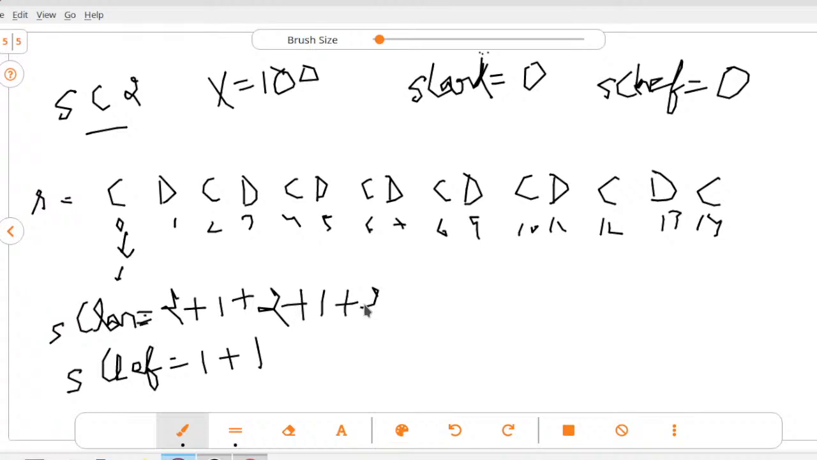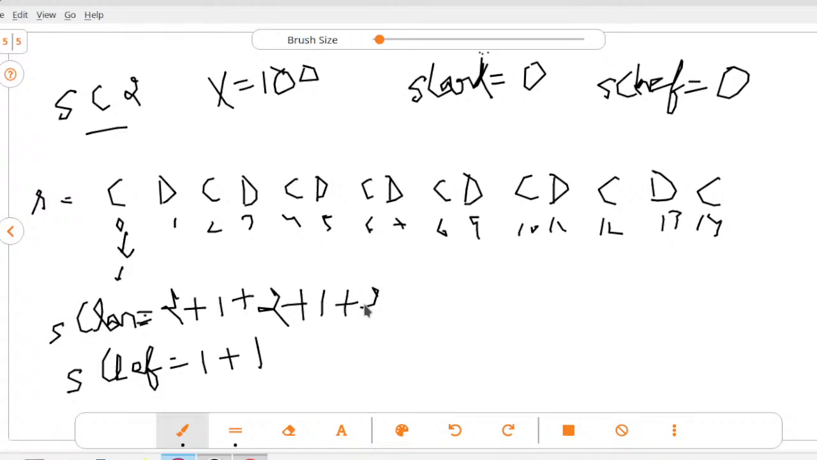So his total score will be 14 plus 7, it will be 21. While the score of Chef will be like, he will get a score only when matches are tied. That is, he will get 7 into 1, so his score will be 7.